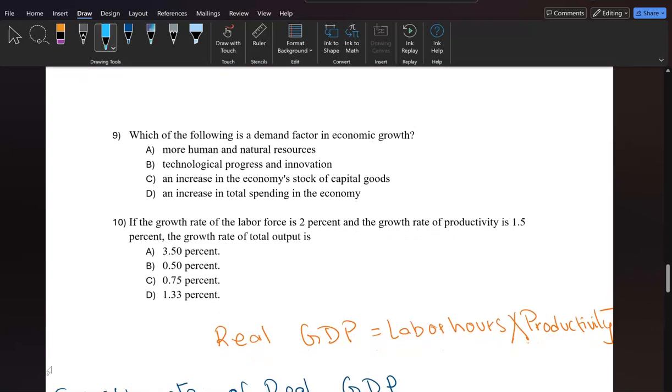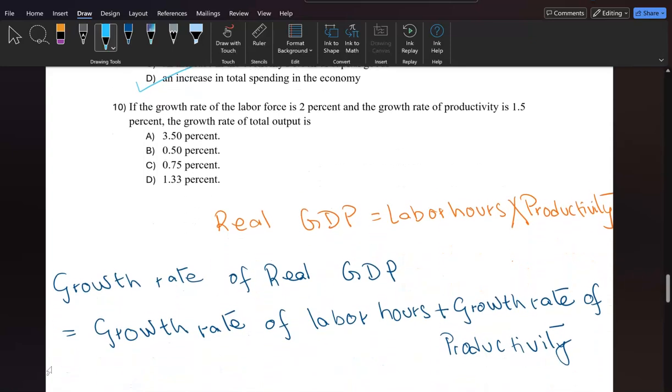Question number 9. Which of the following is a demand factor in economic growth? This one, just spend your money. Greed is good. We got to spend money that would create income and employment for someone in the economy.